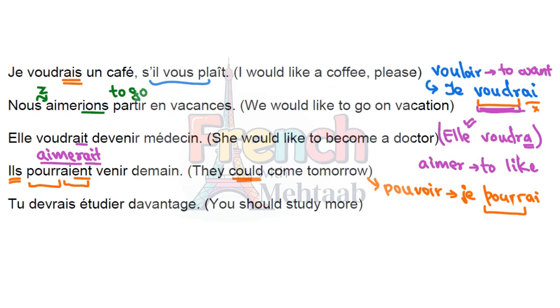They could come tomorrow. For come, the verb is venir. Demain is tomorrow. Ils pourraient venir demain.